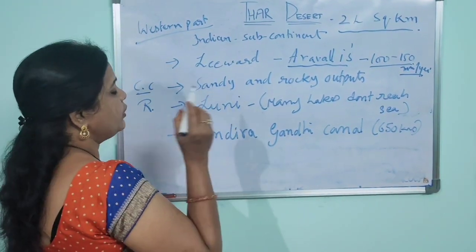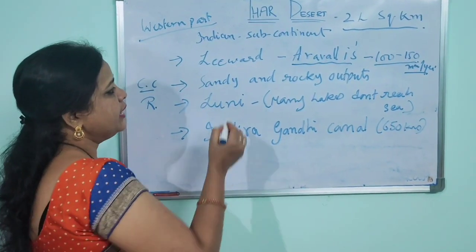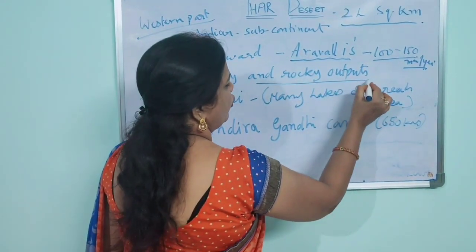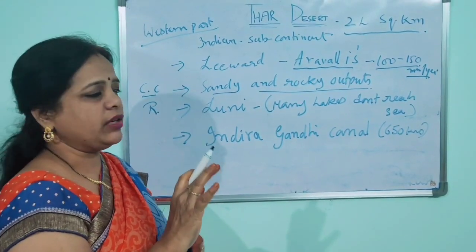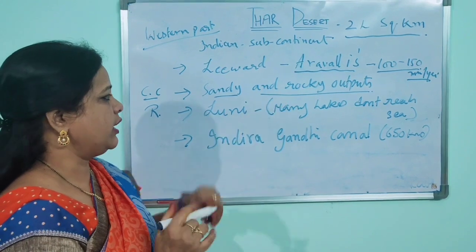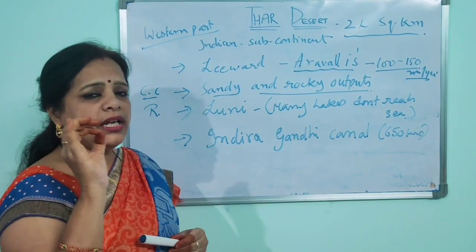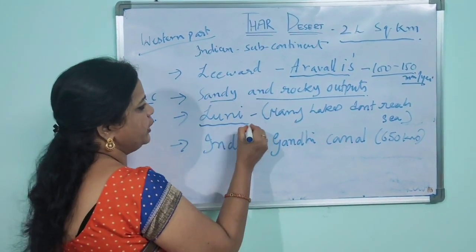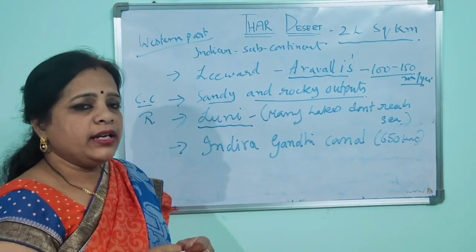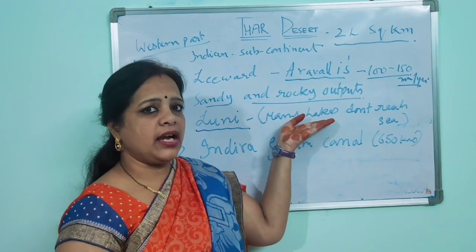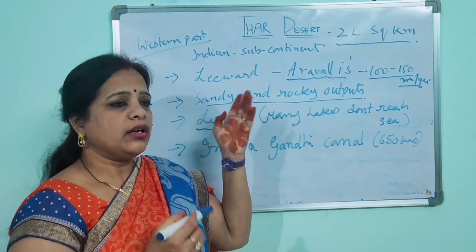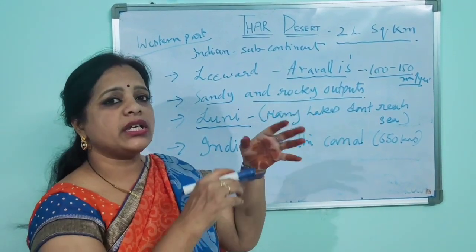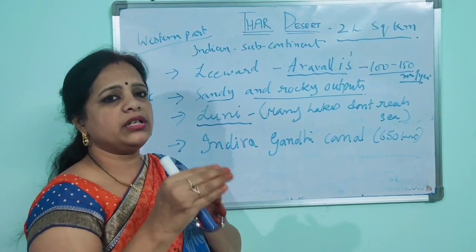And here, when you take the climatic conditions, it is sandy and rocky outcrops. Okay, it is not completely sandy, but sandy and rocky outcrops. And the only river which flows in the Thar Desert is River Luni. Okay, we find many lakes in the Thar Desert, but those disappear and they don't reach any sea or any end.